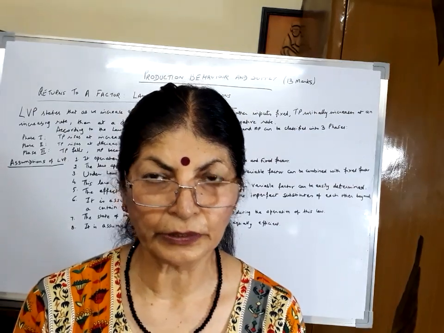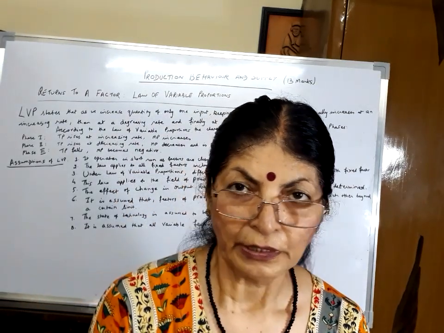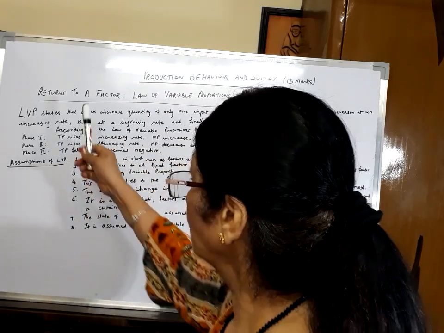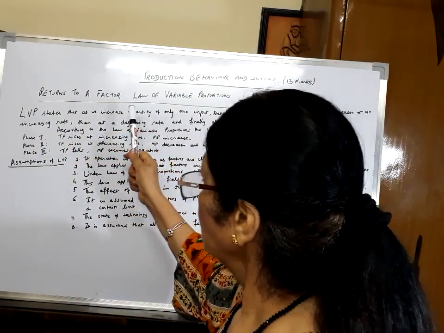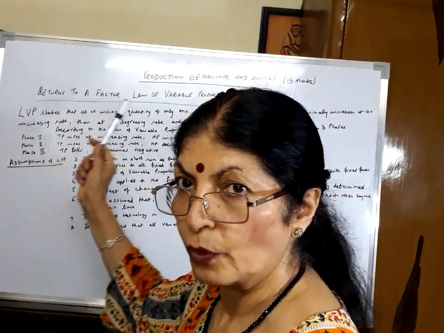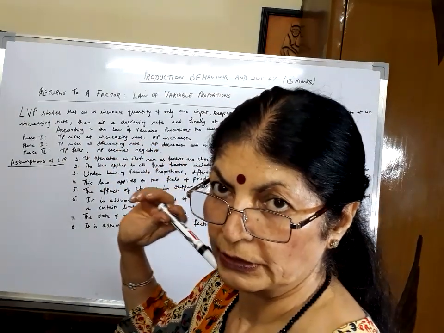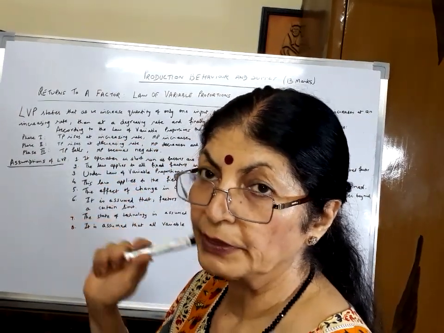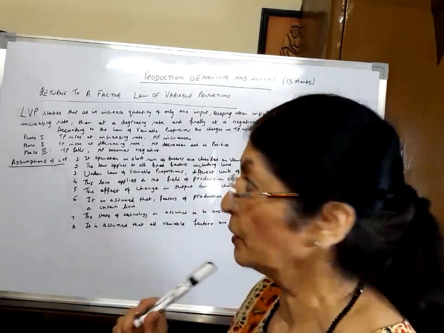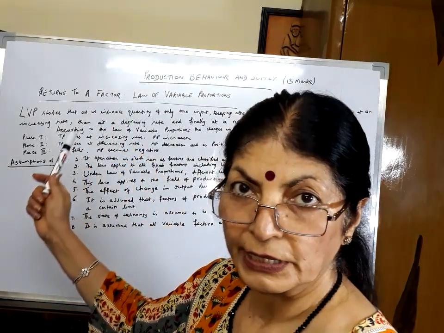Continue with the laws. The first law is returns to a factor, and it is also called the law of variable proportions. This law is applicable in the short period or short run. What does this law state?